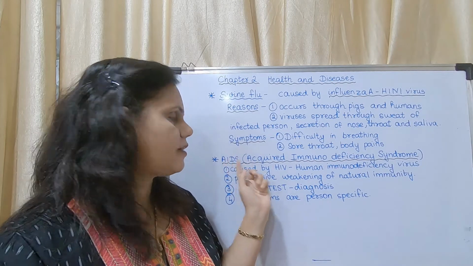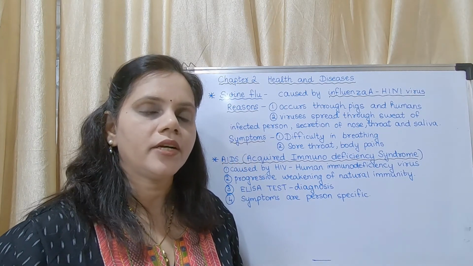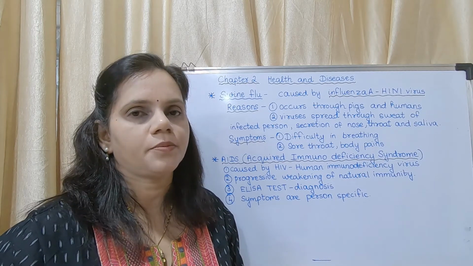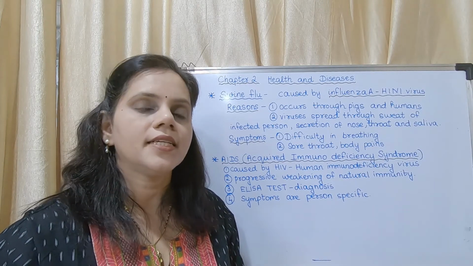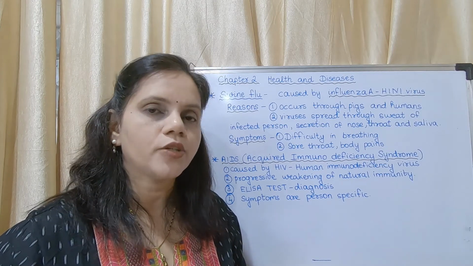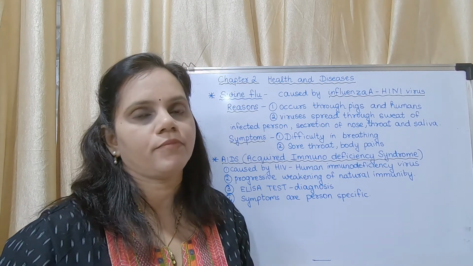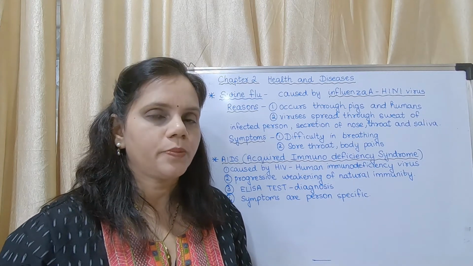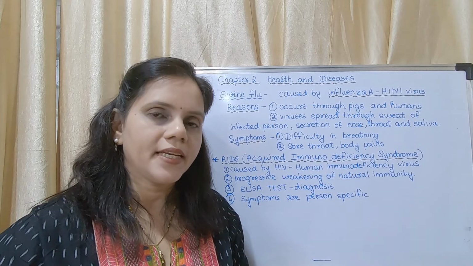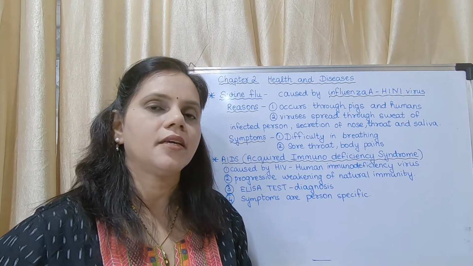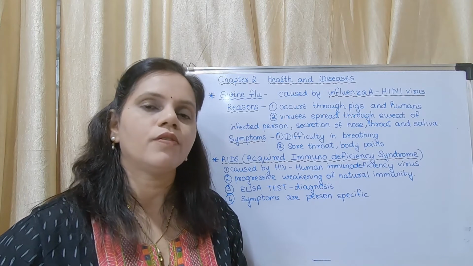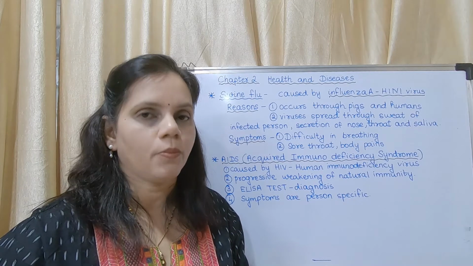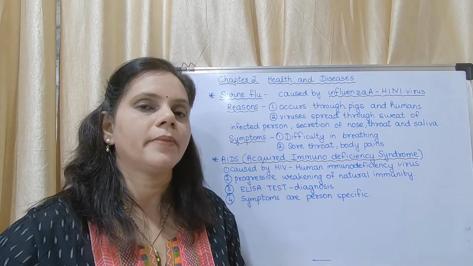So AIDS, the full form is acquired immunodeficiency syndrome. The person suffers from many different types of diseases because his immune system is not able to fight against any type of microorganism which enters his body. I repeat, the AIDS patient suffers from many diseases because his immune system is not able to fight against any type of microorganism which enters his body.